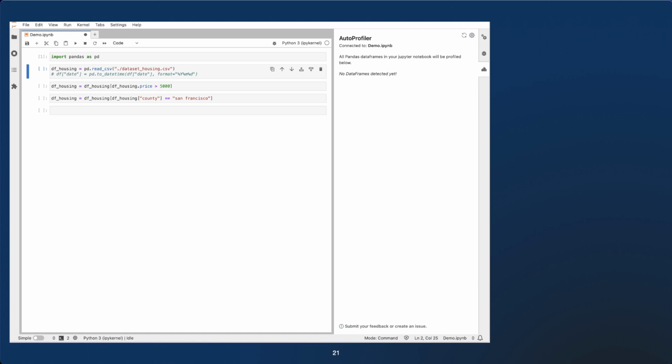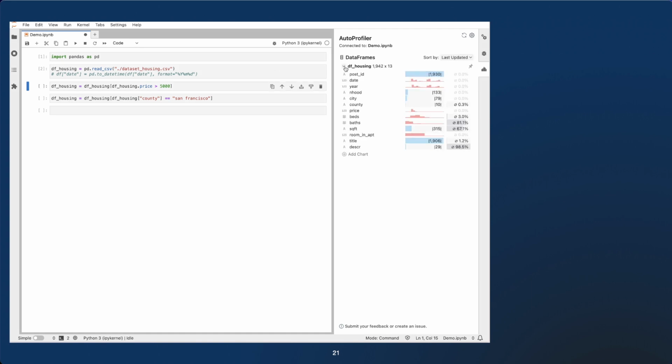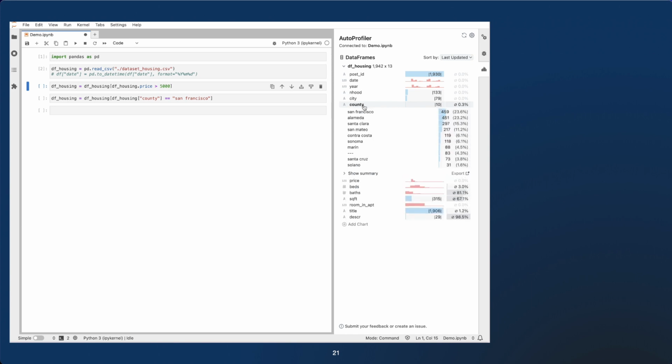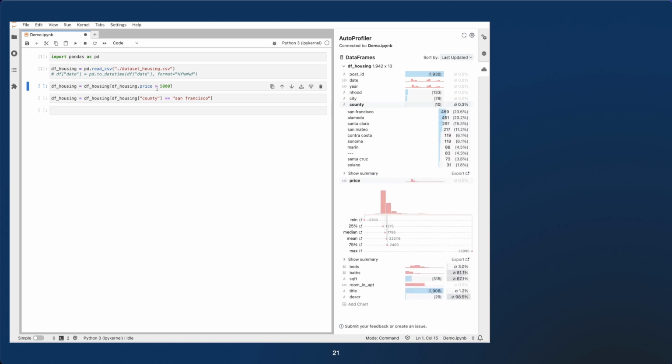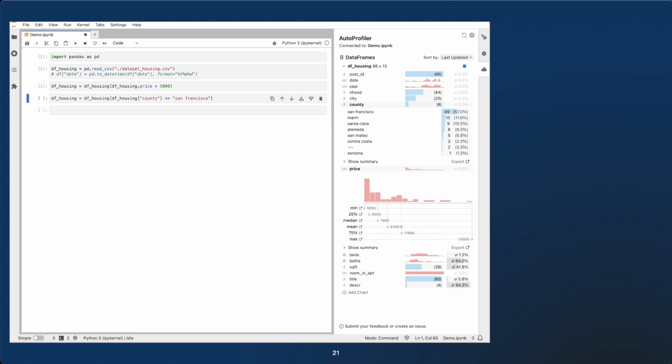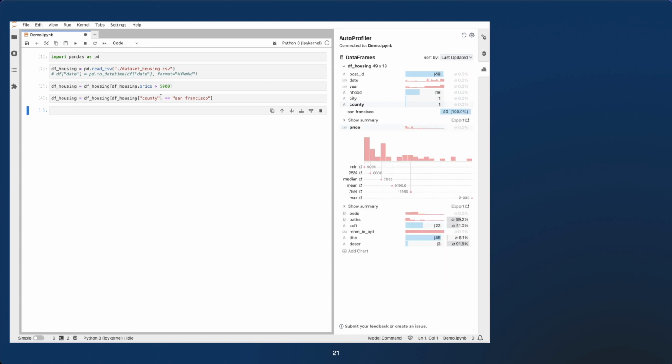We can see this more in a live demo. Here we once again load in this data frame and we see that the data set is loaded in AutoProfiler. We can open a couple of the columns like county and price. And now when we execute another line of code, for instance, the first filter or now the second filter, we see this profile updating almost instantaneously.